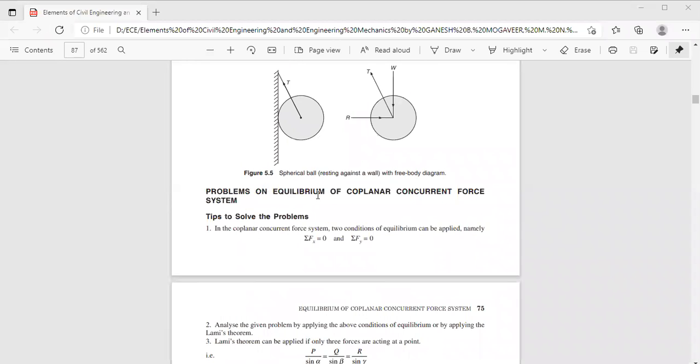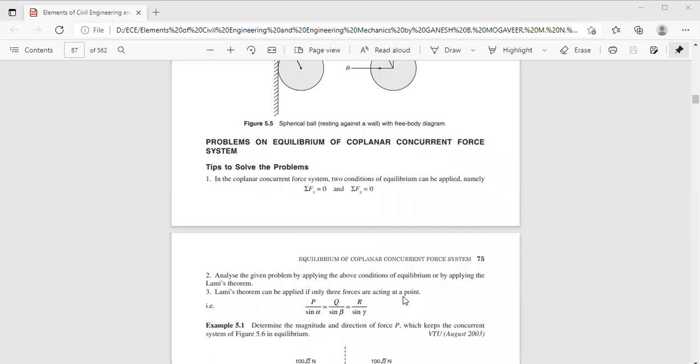Now, problems on equilibrium of coplanar concurrent force system. Here he has given the tips to solve the problems. In the coplanar concurrent force system, two conditions of equilibrium can be applied. That means, in case of concurrent forces, these are the necessary and sufficient conditions: sigma Fx is 0 and sigma Fy is 0.